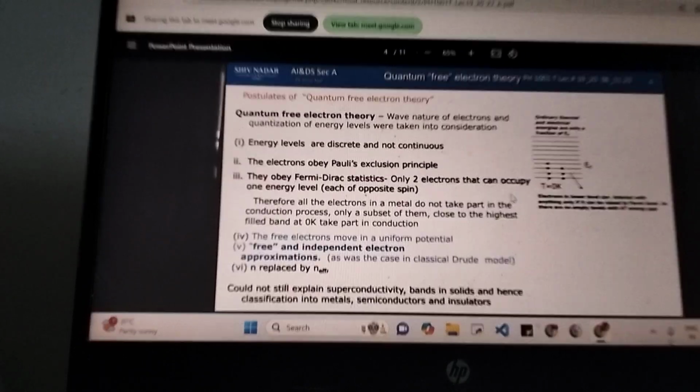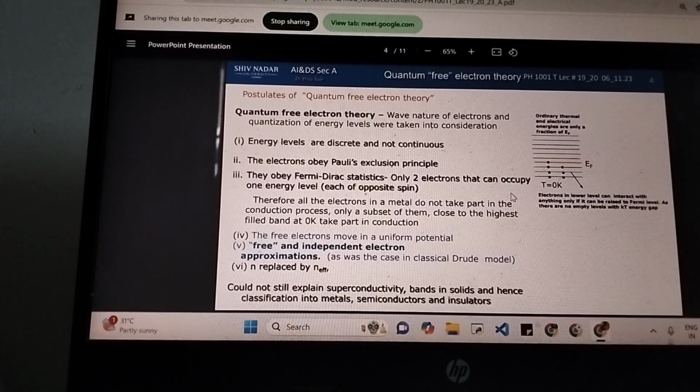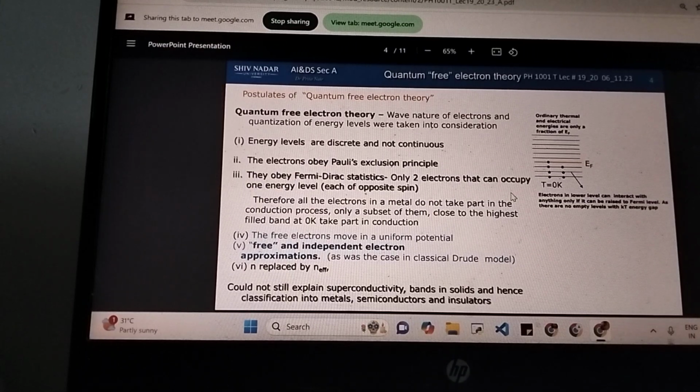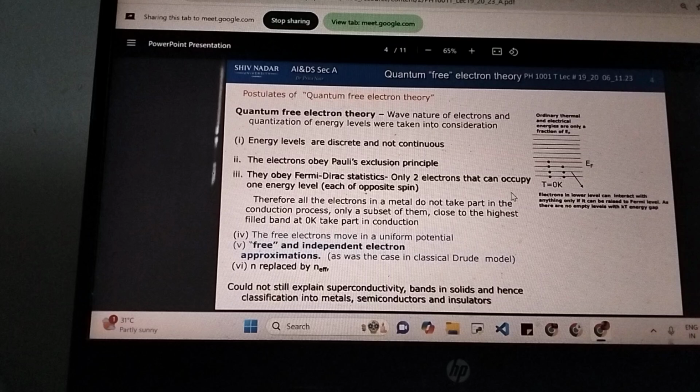So let's say I give 300 joules, then let's say 5 electrons are going to get excited out of 12. If I give 500 joules, maybe 7 electrons will get excited. So in my first case, n effective is 5, in the second case n effective is 7, and so on. So it is the number of electrons out of the total which get excited when a certain amount of heat is given. So these were the assumptions of the quantum free electron theory.